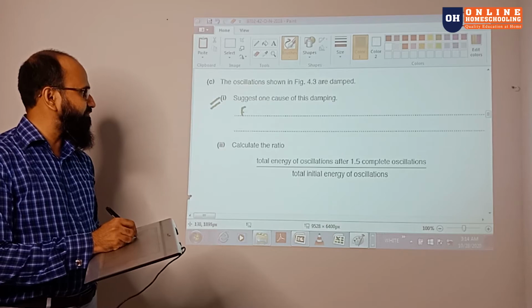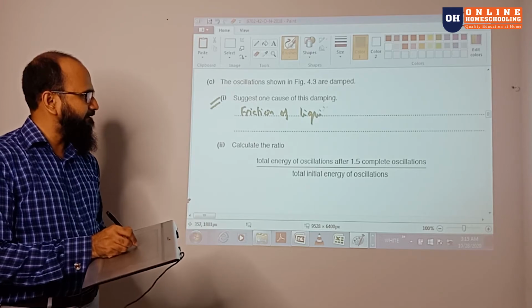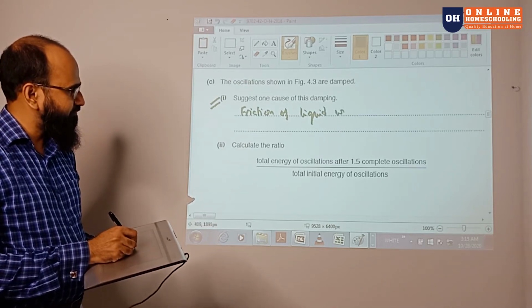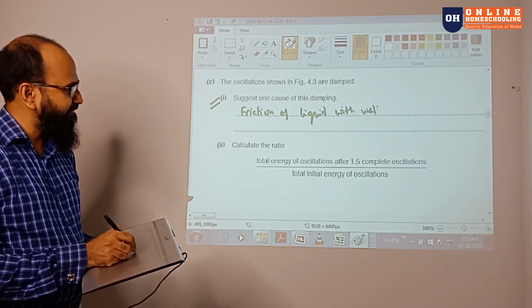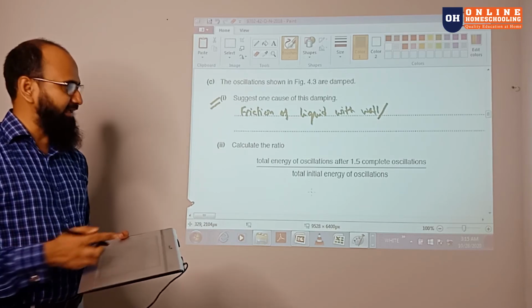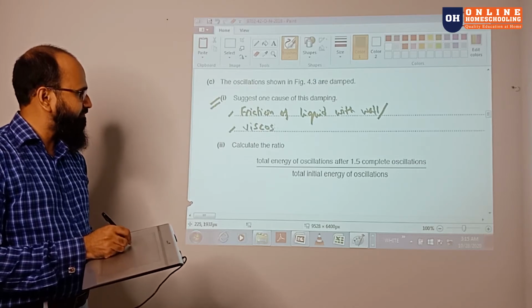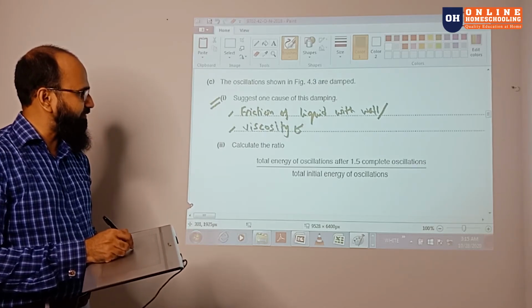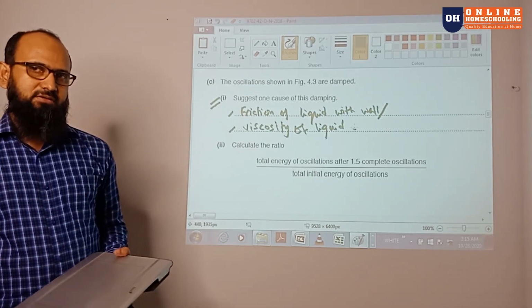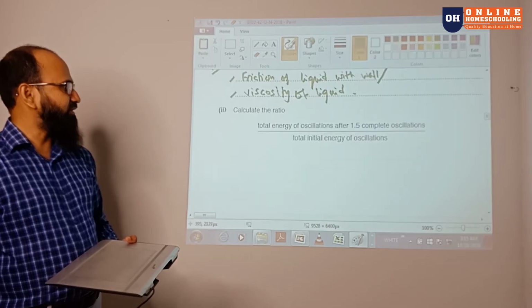So you can write the friction of liquid with the wall, or you can write the viscosity of the liquid, because if this is a condensed thing, that will also be the viscosity of the liquid. This is also one of the reasons why this becomes damping.